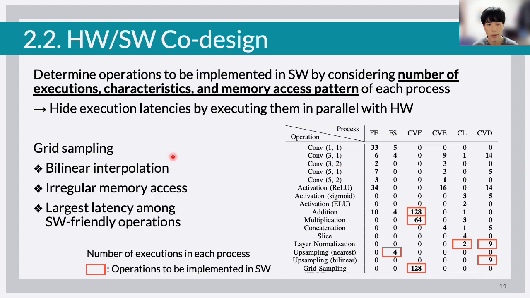The grid sampling performs bilinear interpolation to obtain the value at the position represented by the coordinates specified for each element. As this operator requires irregular memory access, accelerating it by hardware is difficult. It also has the largest latency among software-friendly operations because multiplications are performed many times. Thus, hiding the latencies of the grid sampling is the most important.